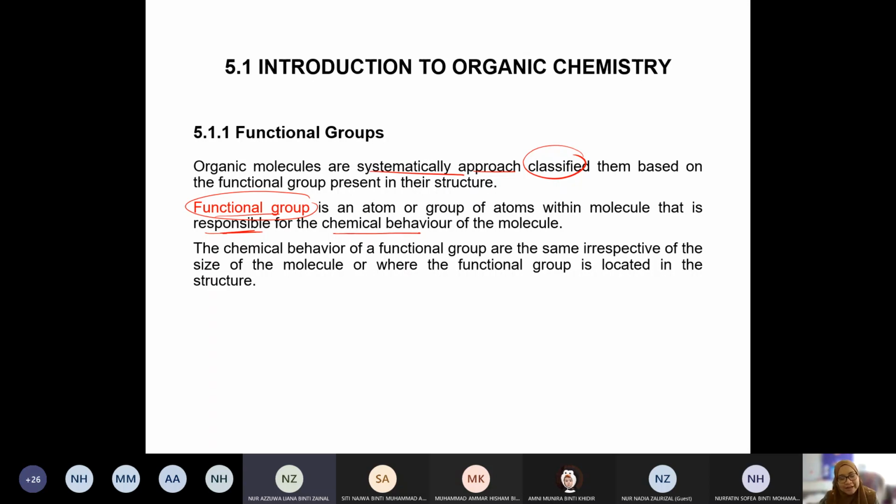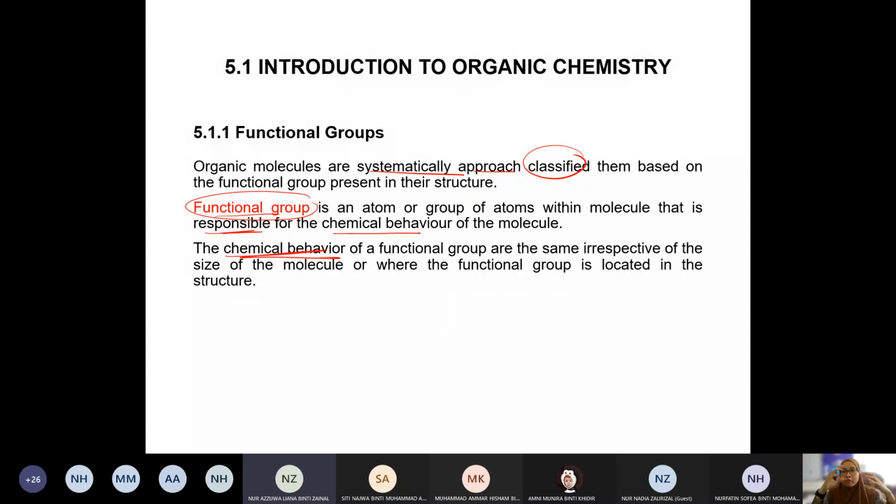Okay, that's an example. The chemical behavior of a functional group is the same irrespective of the size of the molecule or where the functional group is located in the structure. Okay, as long as they have the same functional group, they will have the same chemical behavior. Like a gangster, he must have his own style, his own routine, right? This gangster has his style like this, that gangster has his style like that. It depends on the functional group.